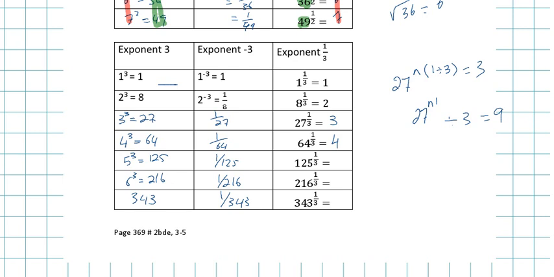So how are you doing that? 27, power, bracket, 1/3. You have to put the bracket. Same thing as I said: 27, exponent, open bracket.